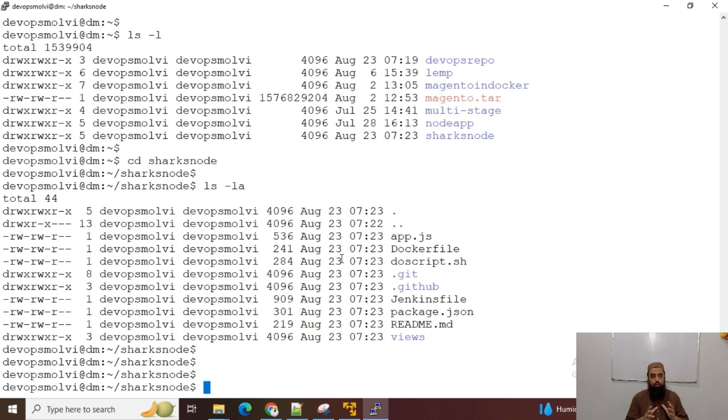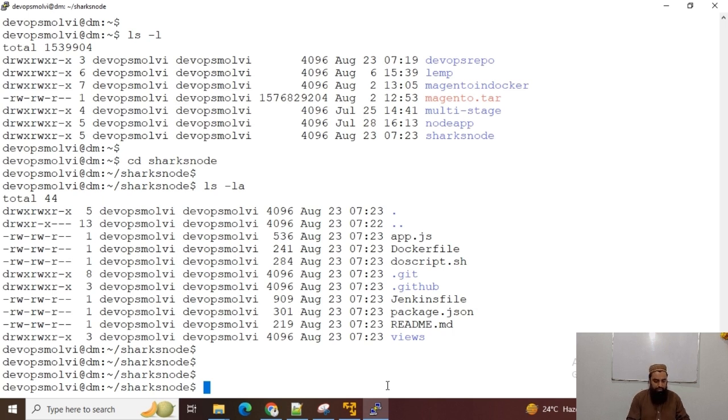And guys, this is also one of the important interview questions: what is the difference between downloading a file from GitHub and git clone? If I download any file separately, it will just download that file, that folder. But if I use the git clone command with the repository URL, then it fetches the heads, it fetches all the branches, and it completely downloads all the contents of that repository on our local VM.